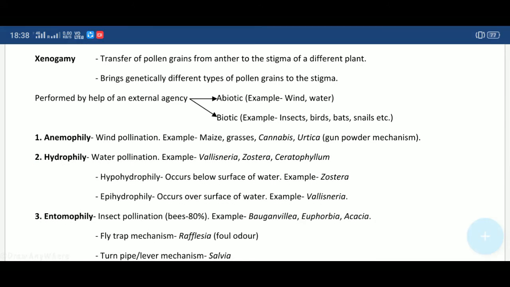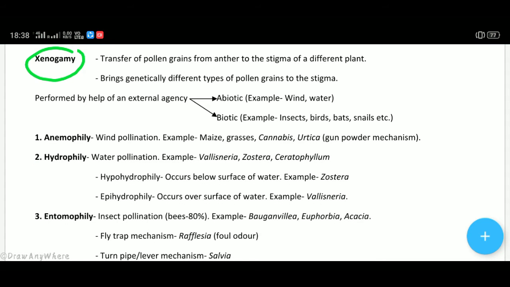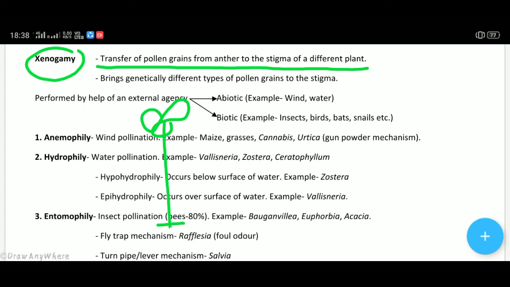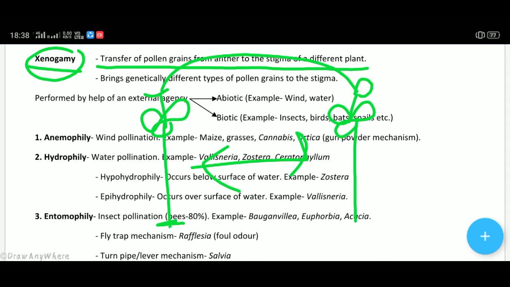The next is xenogamy. It is also known as cross pollination. It is transfer of pollen grains from anther to the stigma of a different plant. For example, if it is a plant, it has a flower, and there is one different plant with a flower. Now the pollen grains from the anther of this flower reach the stigma of the flower of a different plant. This is known as xenogamy, in which two different plants are involved.